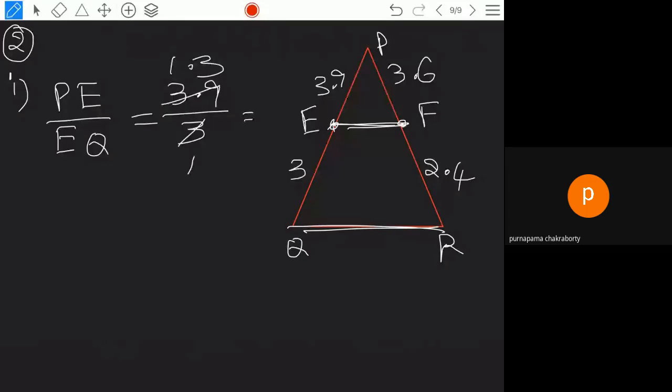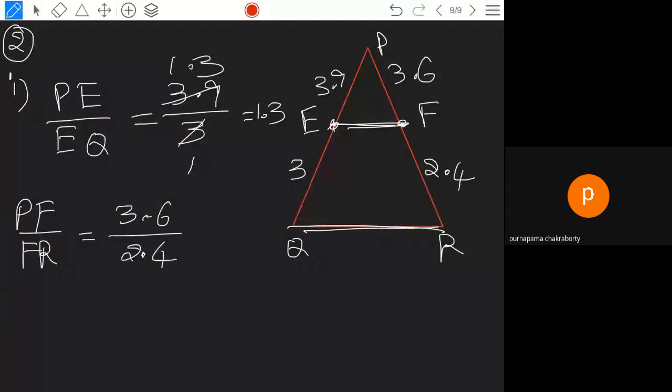In the same way, PF by FR: this is 3.6 and FR is equal to 2.4. Whenever you have the same number of digits after the decimal point, you can write it as 36 by 24. 12 2s are 24, you will get 3 by 2. 3 by 2 is nothing but 1.5.